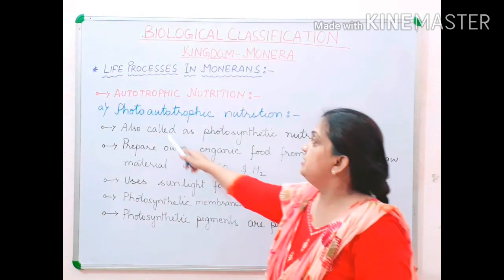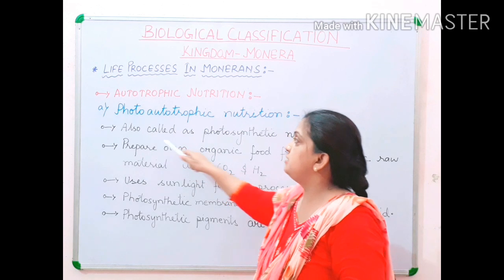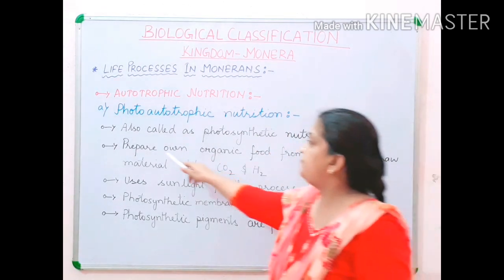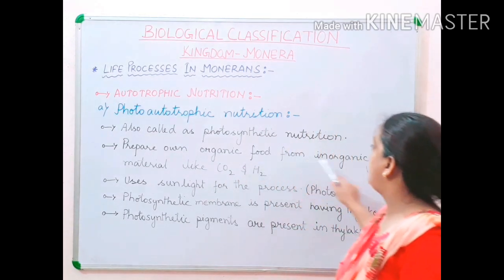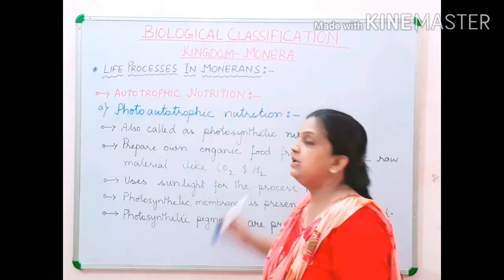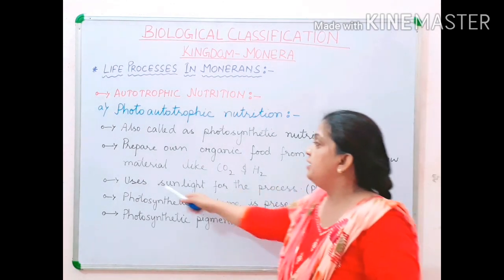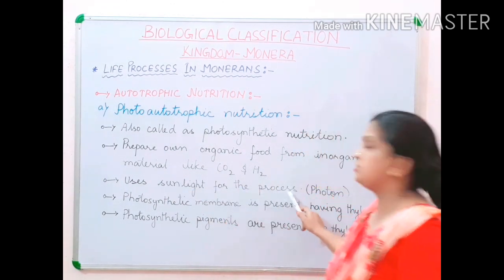They prepare their own organic food from inorganic raw materials like carbon dioxide, water and hydrogen. Here it uses sunlight for the process.